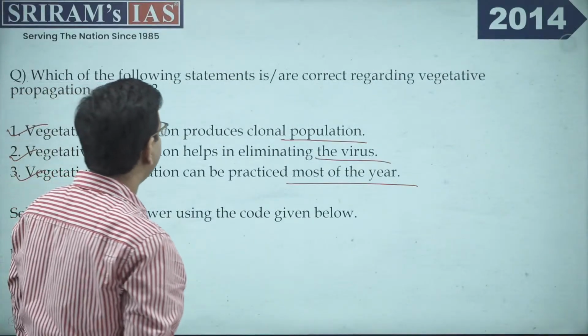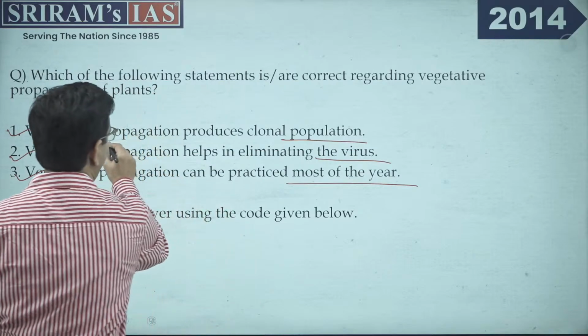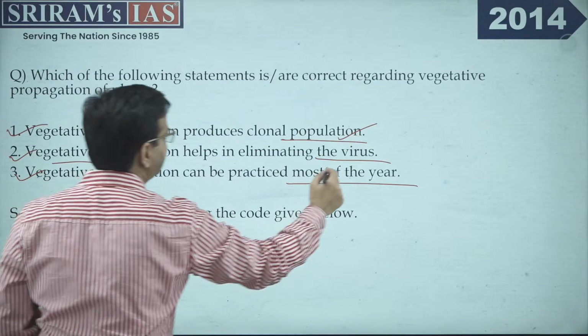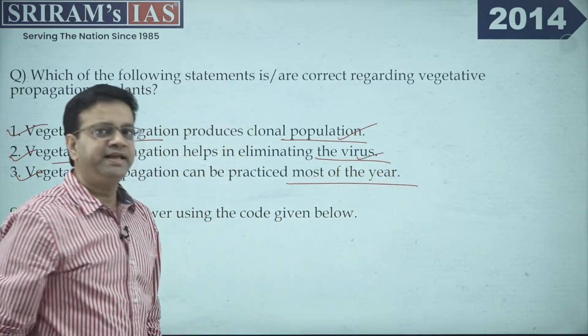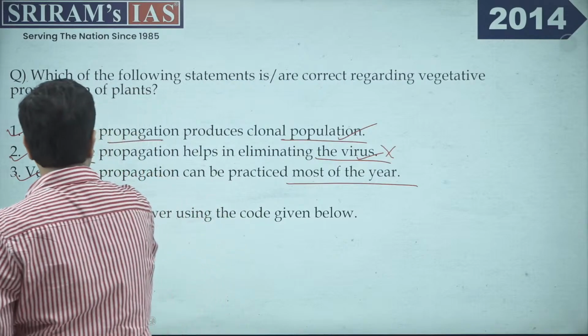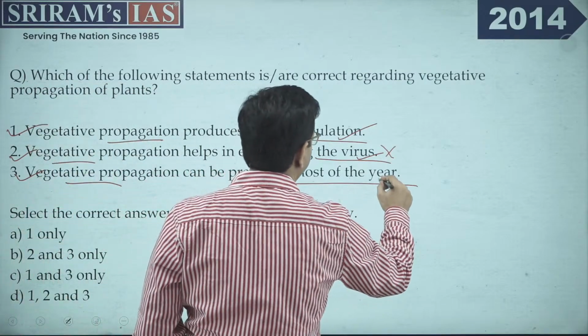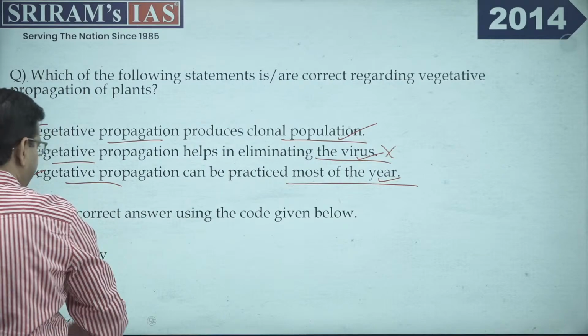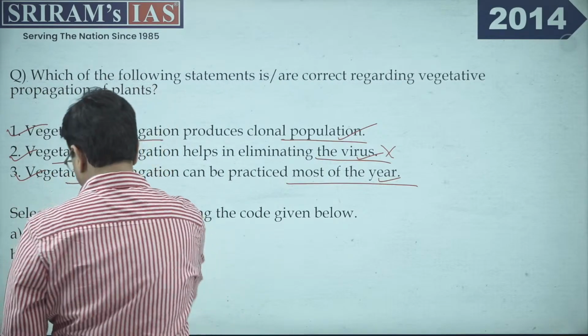Now for this particular question, the correct option: vegetative propagation produces a clonal population, yes it is. Vegetative propagation helps in eliminating the virus. See, this is explicitly not mentioned, right? So we'll not consider this. The other is that vegetative propagation can be practiced in most of the year, right? It's true. So 1 and 3 are the correct options.